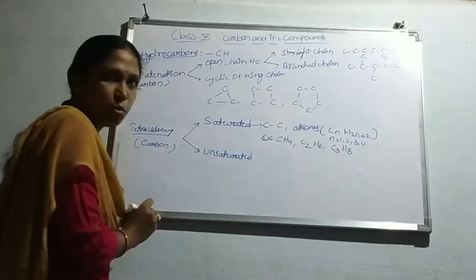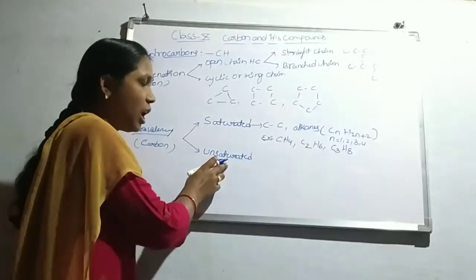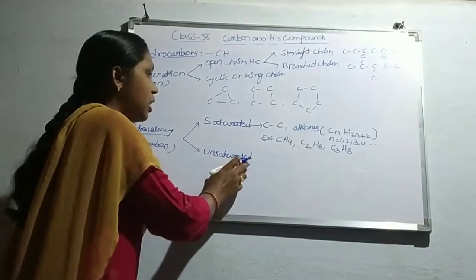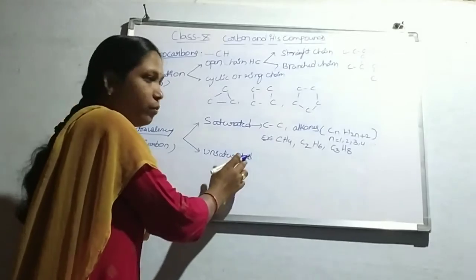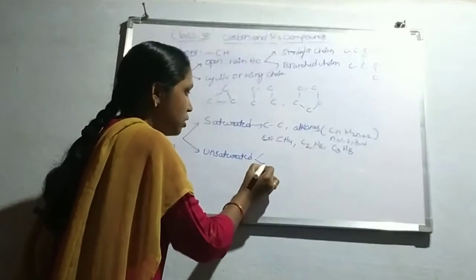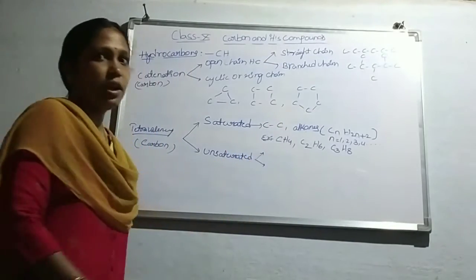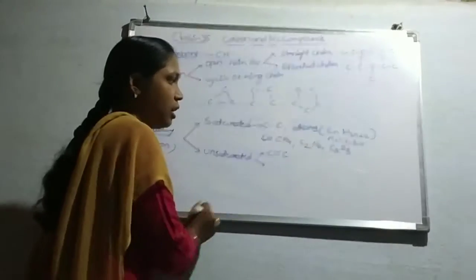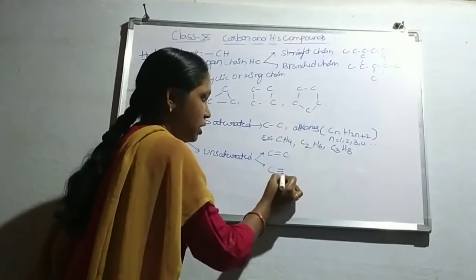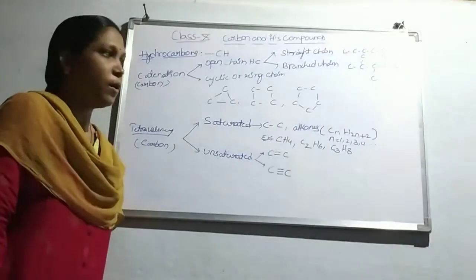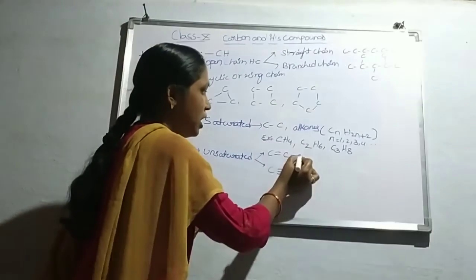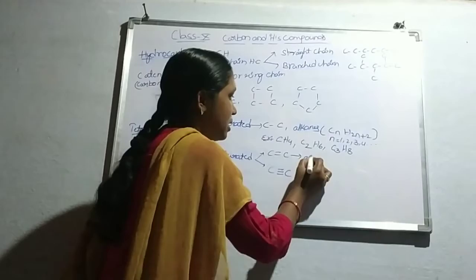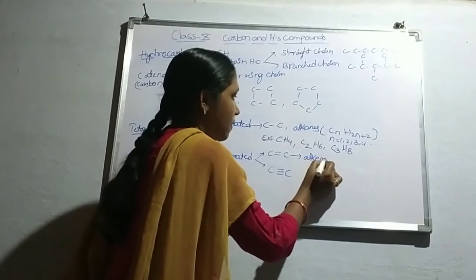Next is the unsaturated hydrocarbons. Unsaturated hydrocarbons means the organic molecule has at least one double or a triple bond. That means among the 4 valencies, the carbon has either a double bond or a triple bond. If the molecule has at least one double bond, it is known as an alkene.